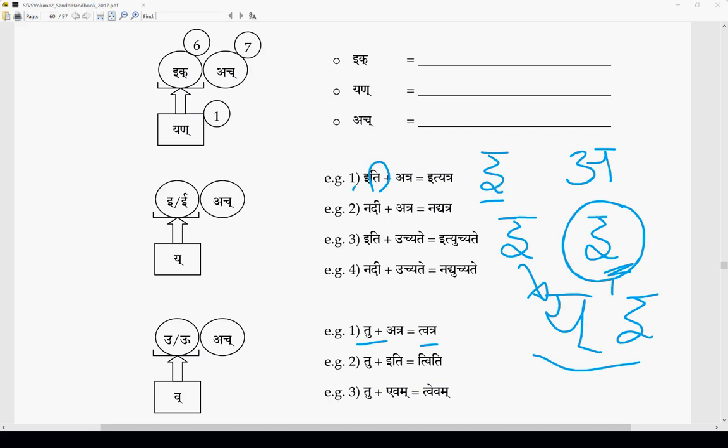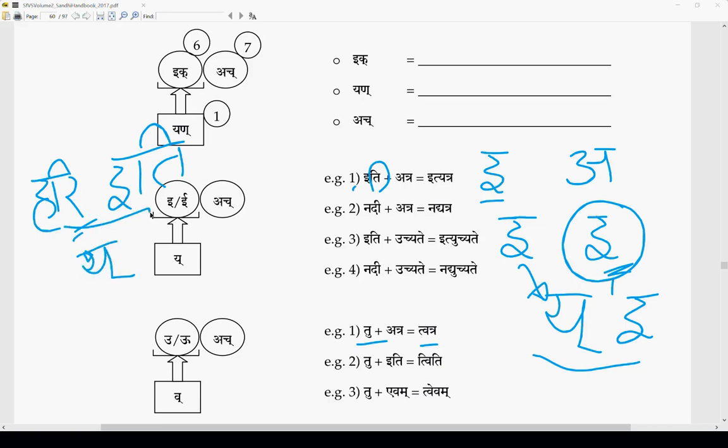For example, hari iti: it should become haryiti. But we know it doesn't, because we know many words. Hari iti doesn't become haryiti. This i does not change to ya; it changes to dirgha i: hariti.